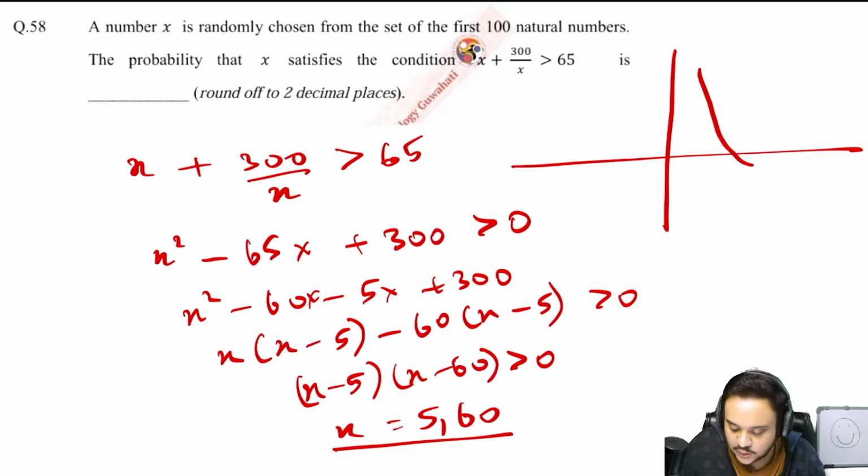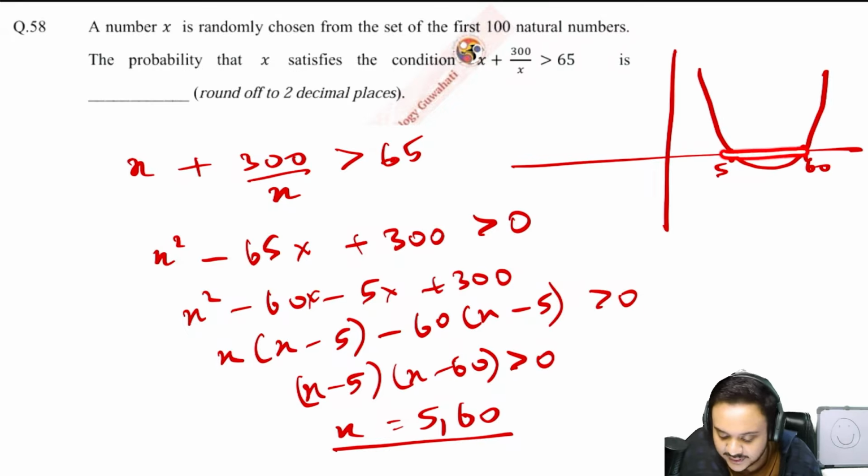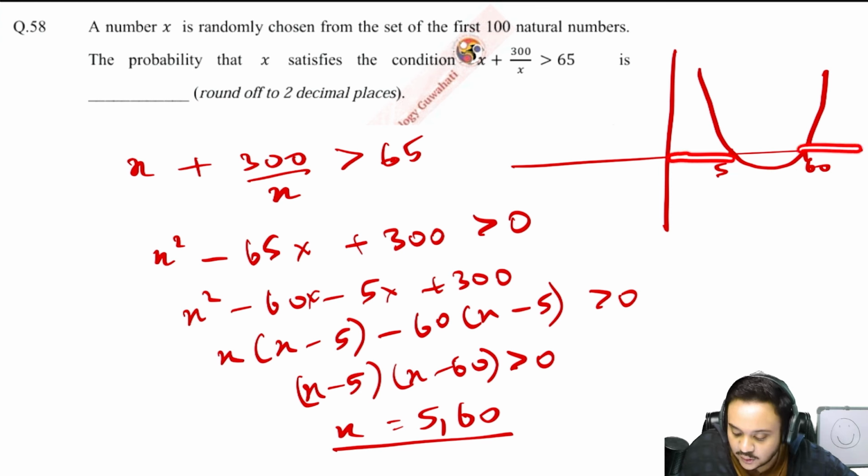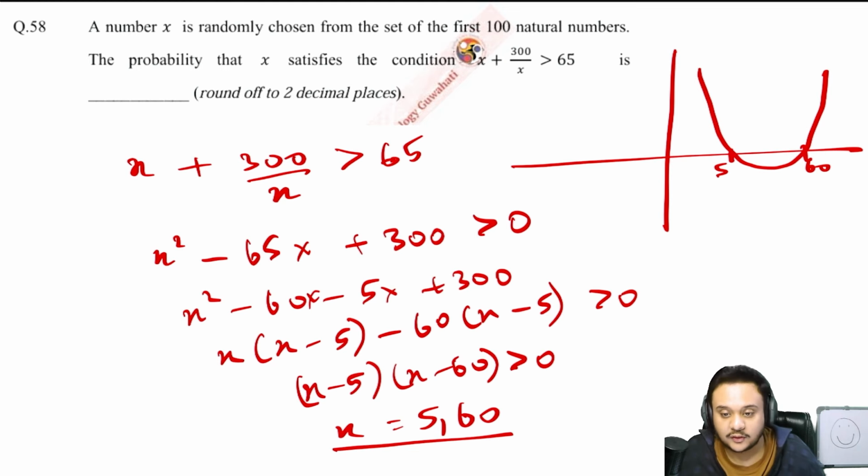So this is what your parabola looks like. This is 5, this is 60. For the numbers between 5 and 60, the graph is below the x-axis. So the values are not natural numbers, they are negative values. Only outside of this parabola are the values positive.